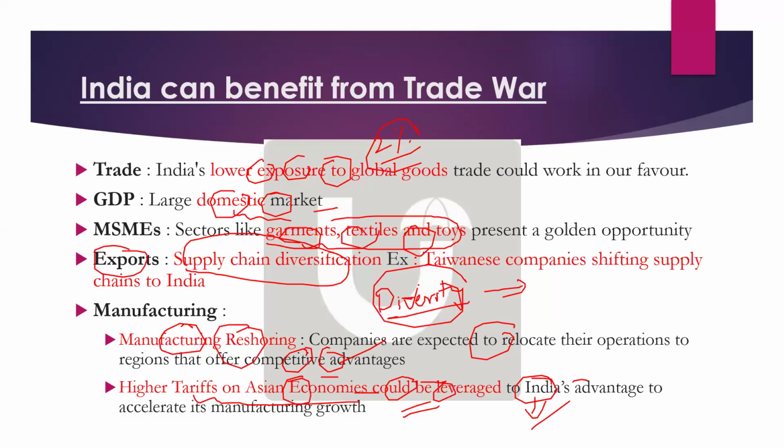Trade diversification, very good. That's a very good point. Trade diversification is an important point. And focusing on manufacturing is very important. Yes, self-reliance you can also use. MSME, very good. That is what I was looking for, because MSMEs are the main focus area to improve India's resilience, especially in the context of global trade fragmentation, because the growth actually comes from the MSMEs.